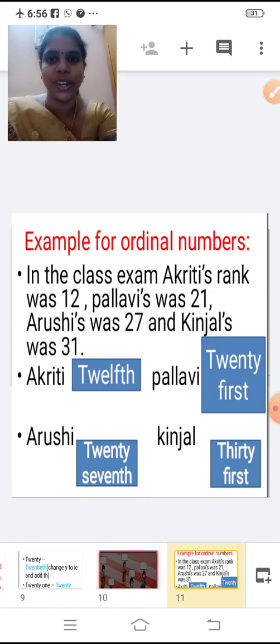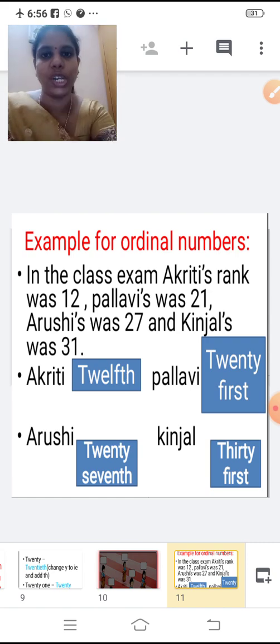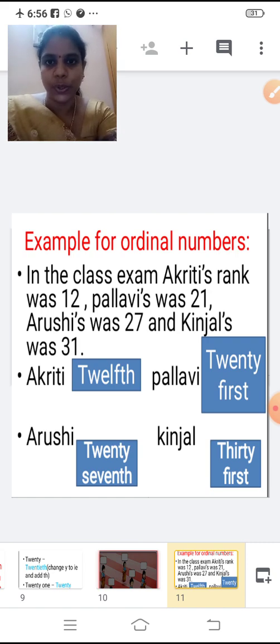Now Pallavi, which rank is she? 21. So how will you write it in ordinal number? 21st. How will you say? 21st in ordinal number. So 20, T-W-E-N-T-Y, 21st, F-I-R-S-T. She is in 21st rank. And Arushi, which rank was she in? 27. How will you write it in ordinal number? 27th.